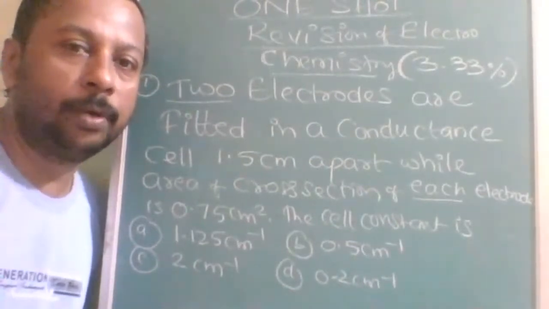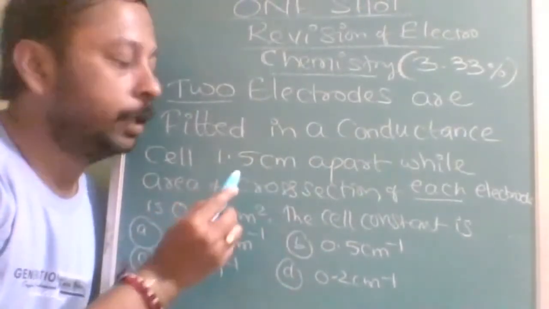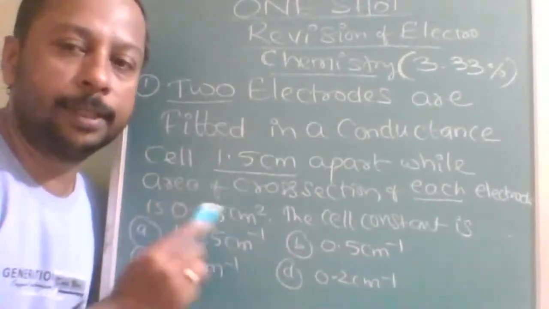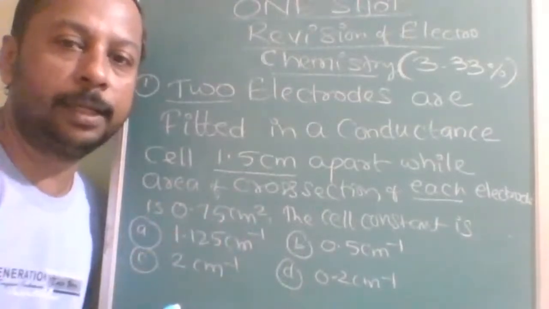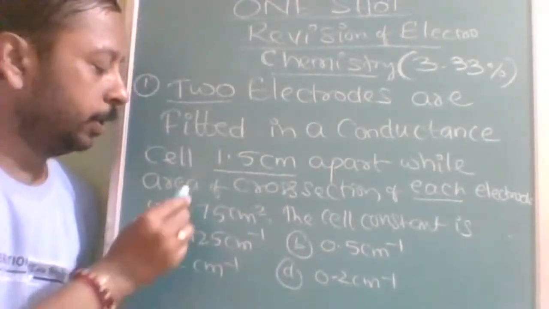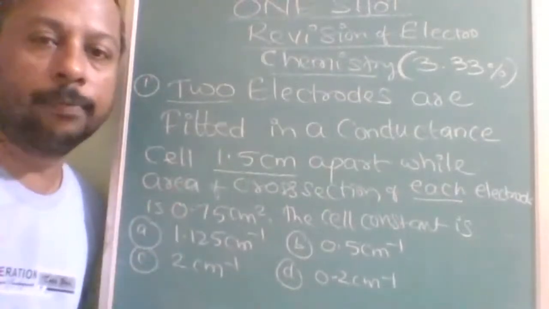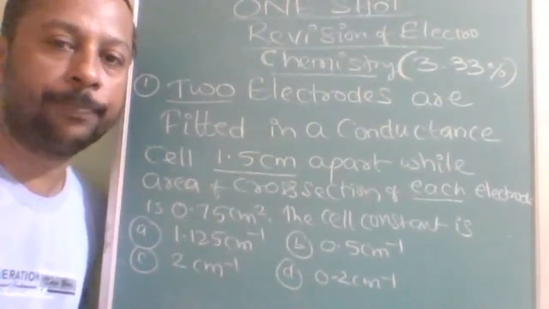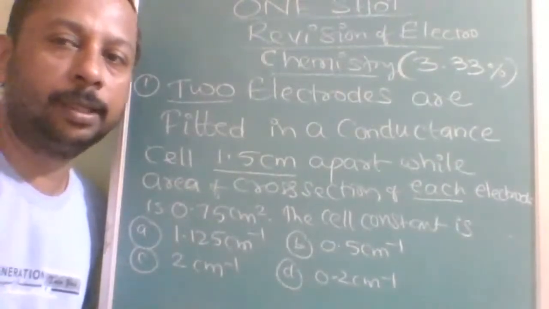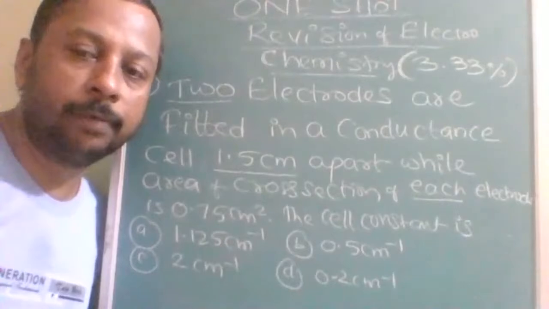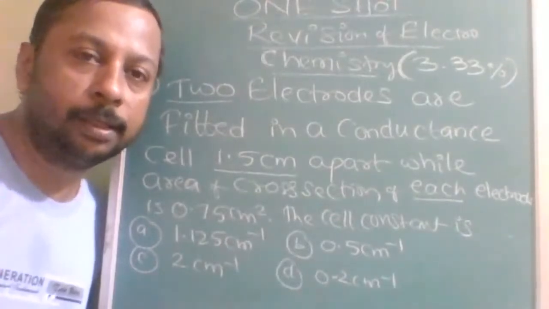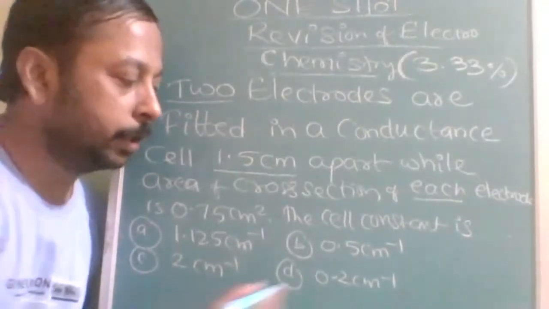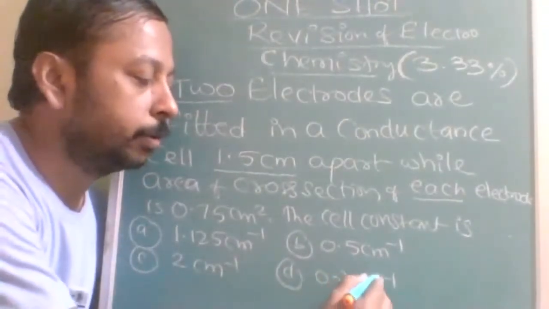Two electrodes are fitted in a conductance cell 1.5 centimeter apart. Both electrodes are separated by a distance of 1.5 centimeter, while the area of cross section of each electrode is 0.75 centimeter square. Then the cell constant is. Try to solve this question without looking at the options. After you solve, then cross check whether your answer is there in the options or not.